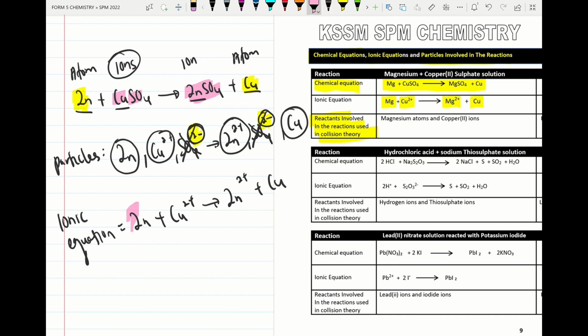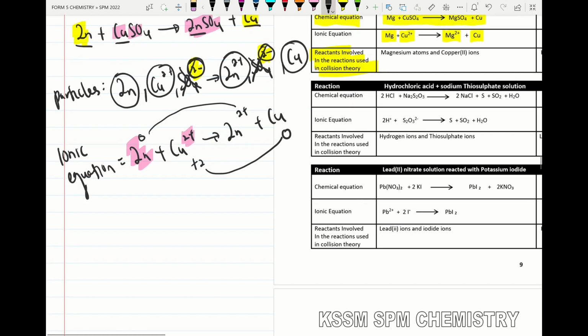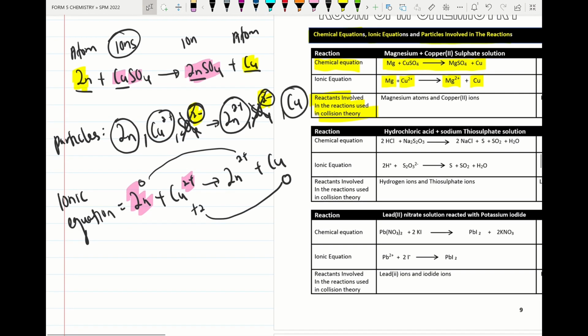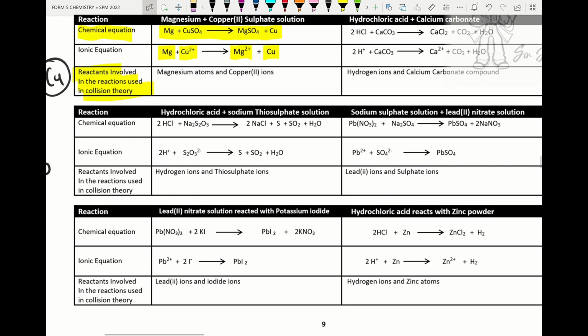So we check the change in the oxidation number. Here 0 to positive 2, and this one will be positive 2 to 0. Alright, so this is the half equation, the ionic equation for the displacement of copper by zinc from copper 2 sulfate solution. Alright, we try to check this equation.